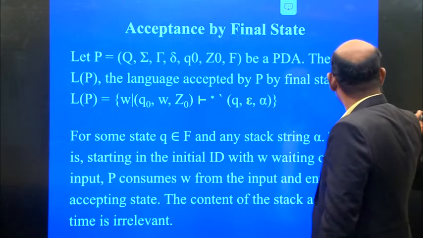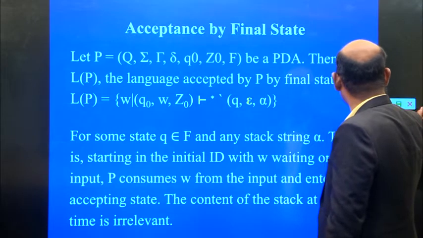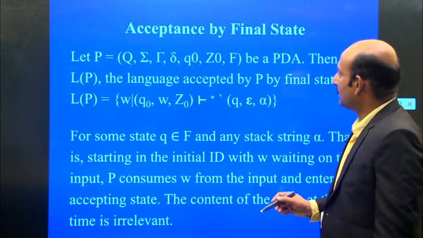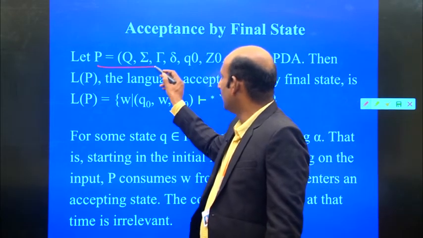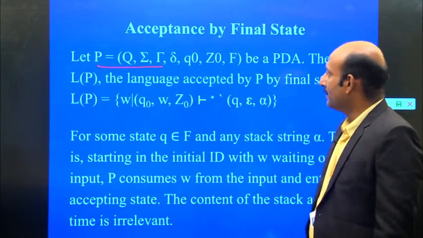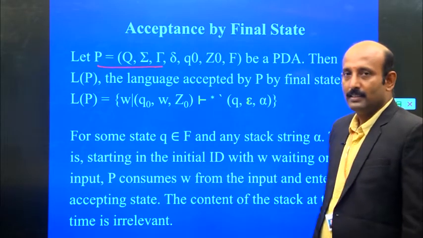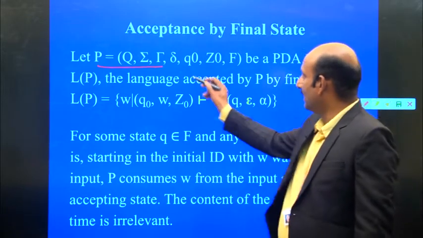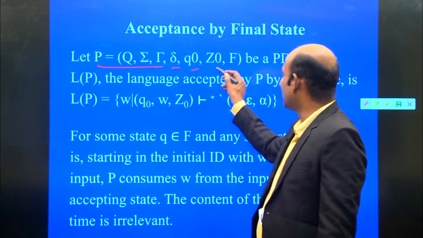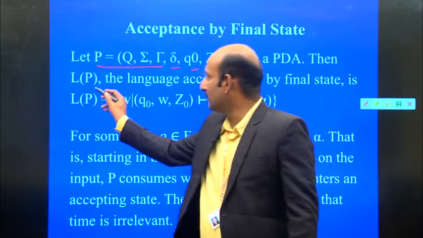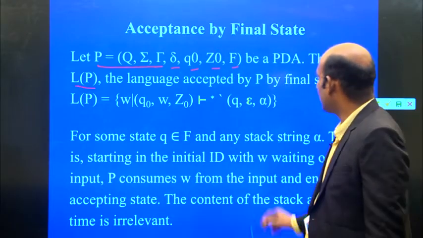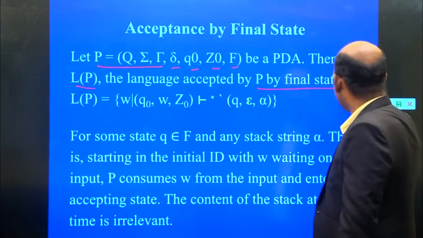Now, if the language is accepted by the push down automata, the push down automata contains the tuple Q, sigma, that is the input alphabets, delta, Q naught, Z naught, F. Then the language of this push down automata is accepted by final state.